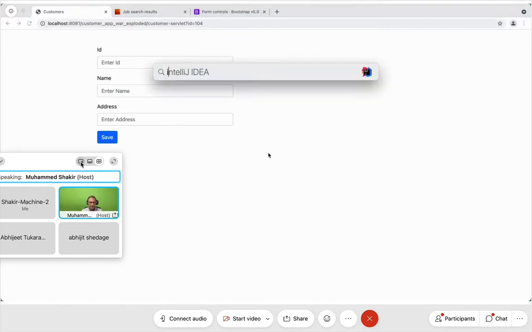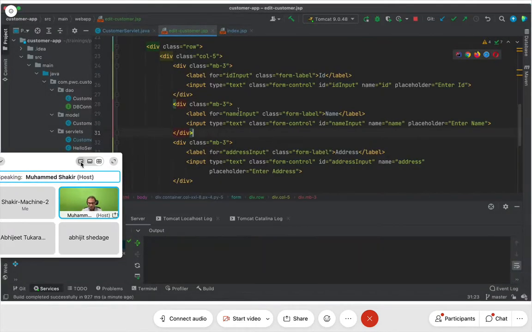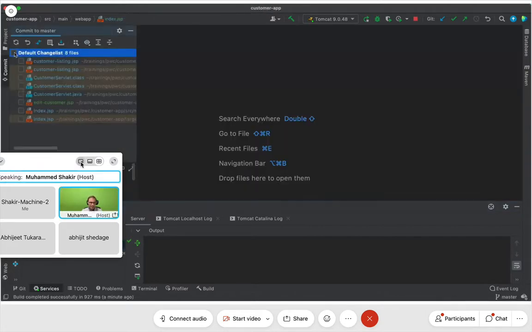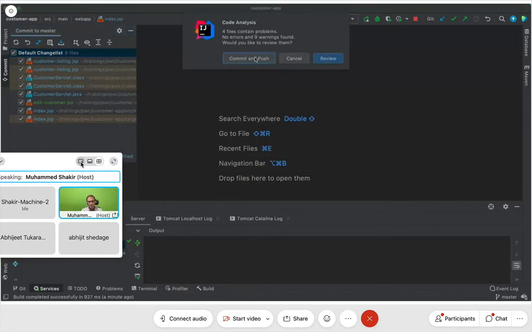But what I want to do, instead of hurrying, my dear friends, is push this code. You please take the pull and just take a look at it. It's okay. Don't run it on your machine. If it doesn't run, absolutely fine. But take a look at the code that I have written, see the flow, and I'm going to draw that flow on draw.io also. So what is it that I'm going to do here? I'll say I started with edit customer. Okay, edit customer. Commit and push.